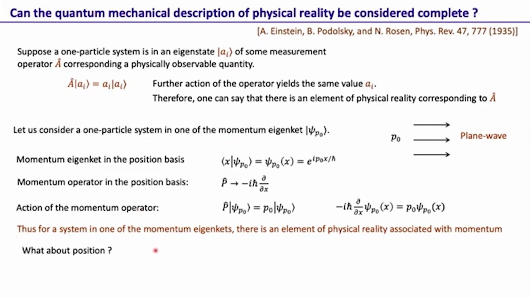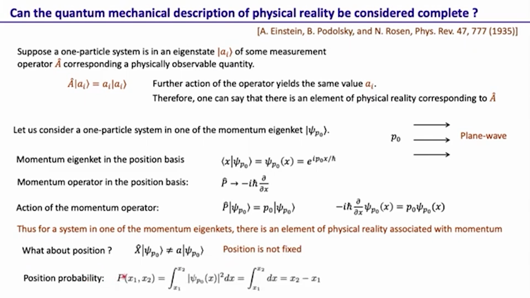Now, for such a system, what about the position? We know that for the momentum eigenstate, if we act on it with a position operator, this is not of the form of an eigenvalue equation. That means we won't get psi p naught times a number. But what we can ask is the position probability. We can ask what is the probability that the particle is found between position x1 and x2. This can be obtained by integrating the position probability density over x from x1 to x2, and psi p naught of x is of this form. So the mod square is just 1, so that's the integral from x1 to x2 of dx, that's x2 minus x1.